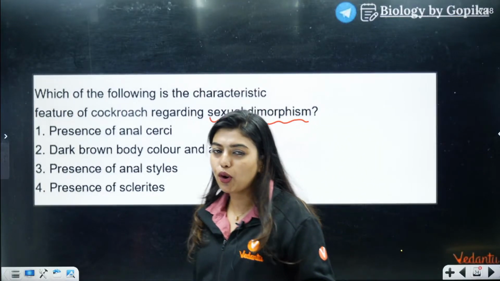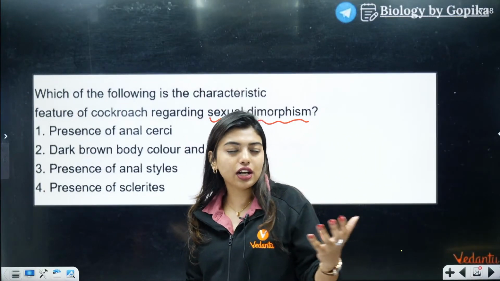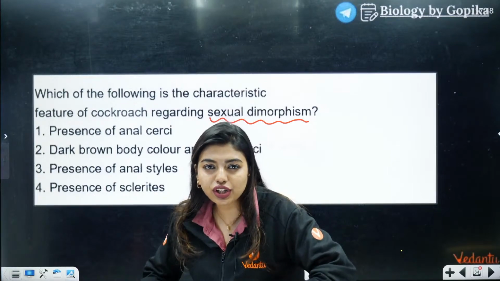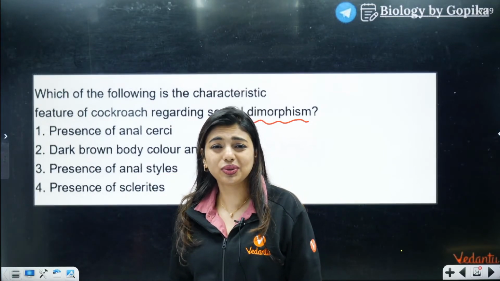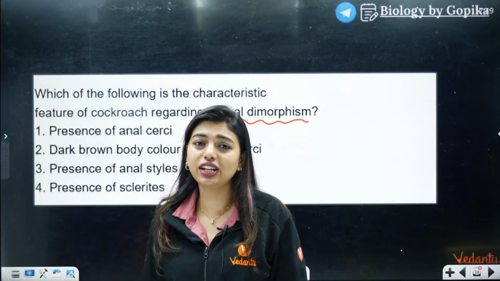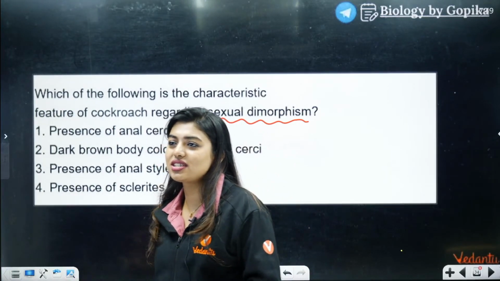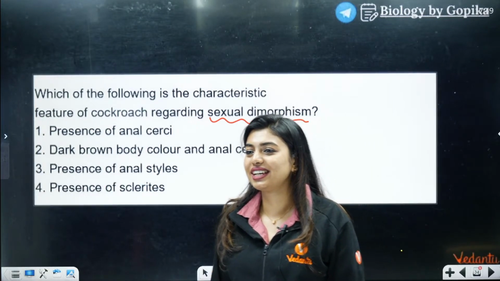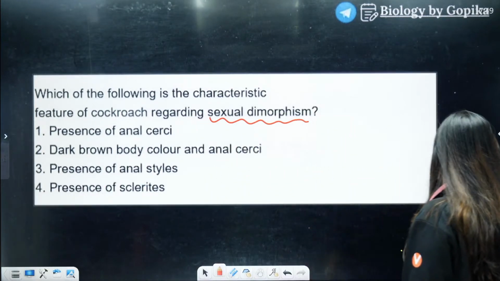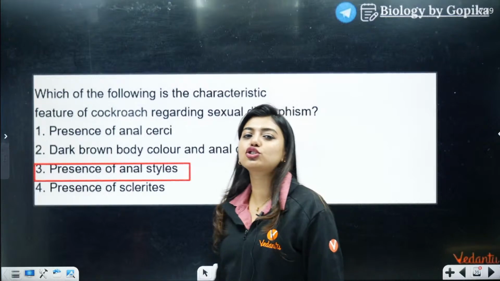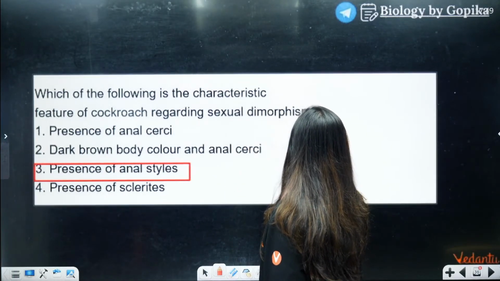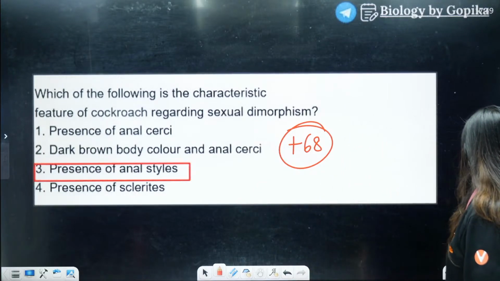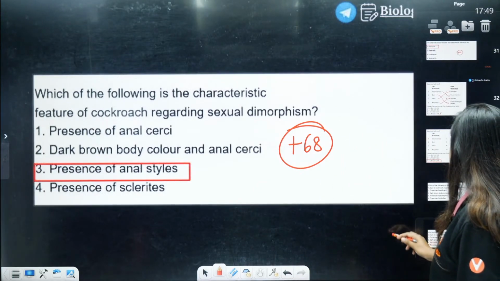I've told you, when boys see a lot of girls coming out of the college, what do they do? They do racing, they do stunts. What is that called? Style. They're doing so much style. Now here also something similar. Presence of anal style, right? Boys show a lot of style. So for their style, how many marks do we give? 68 marks we give.